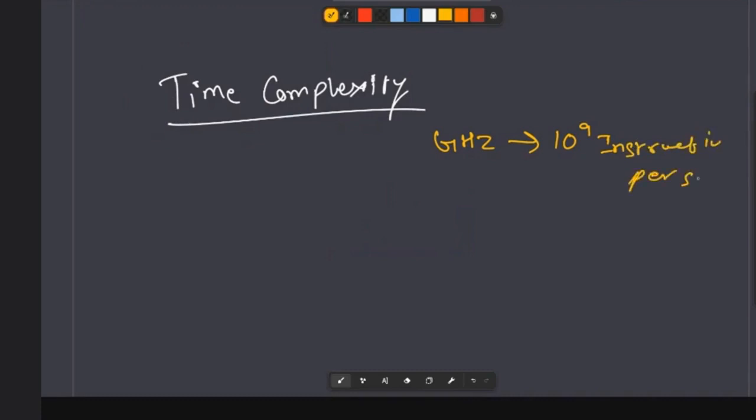So let's say we can calculate the sum of 1 to 10 power 9 in a given second. Even though these are not simple operations, let's assume that we can calculate this many integers. Now,